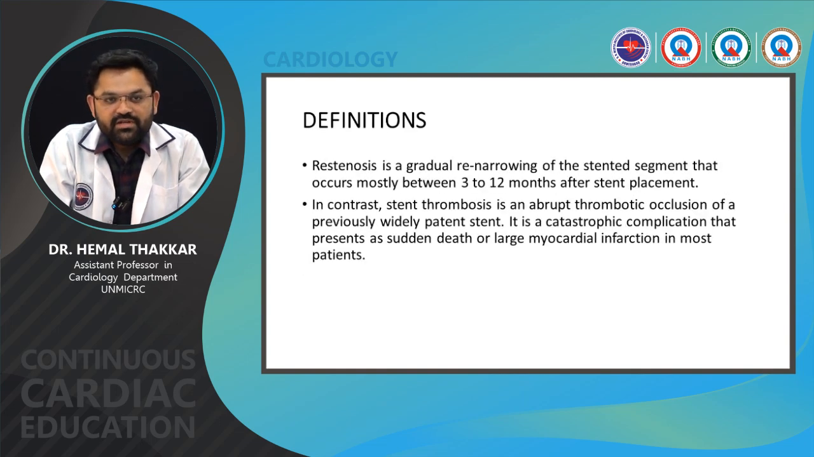So, what is the definition of ISR? Restenosis is a gradual re-narrowing of the stented segment that occurs most often between 3 to 12 months after stent placement. In contrast, stent thrombosis is an abrupt thrombotic occlusion of a previously widely patent stent. It is a catastrophic complication that presents as sudden death or large MI in most patients. So, restenosis and stent thrombosis are different entities.